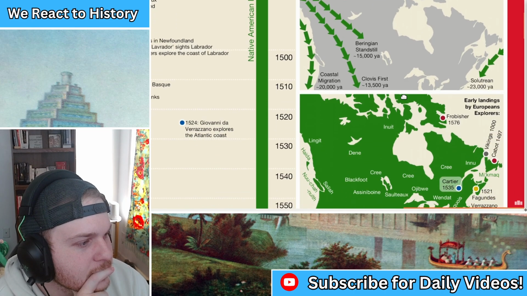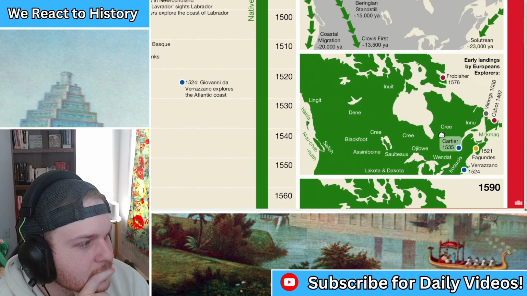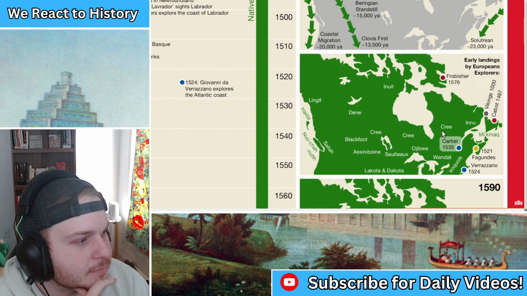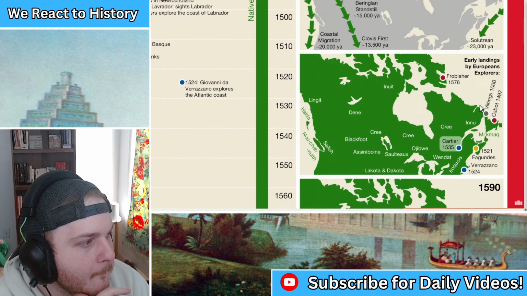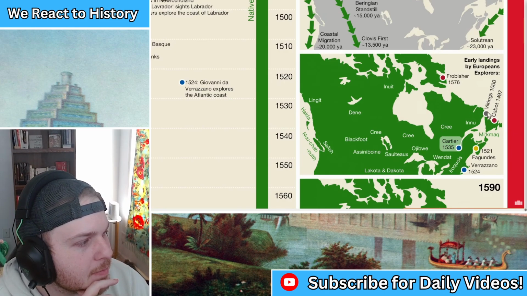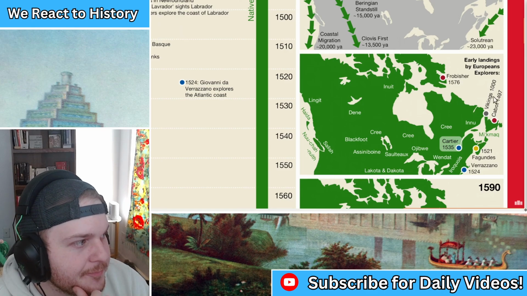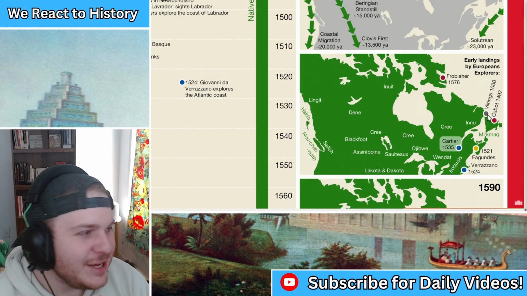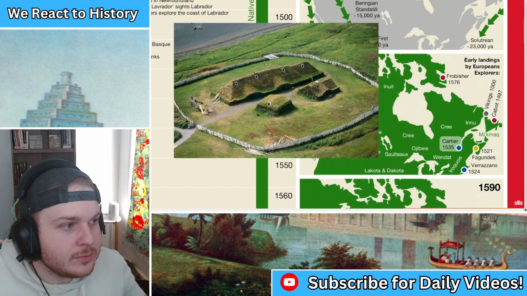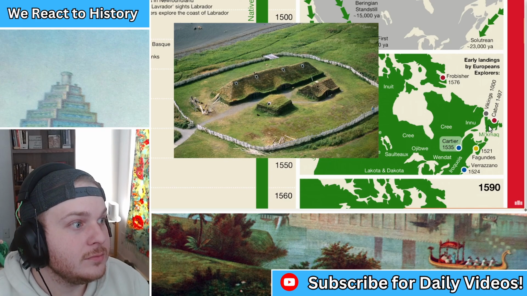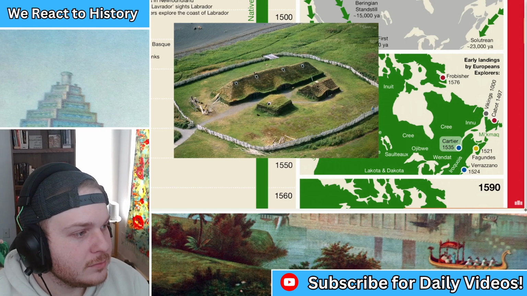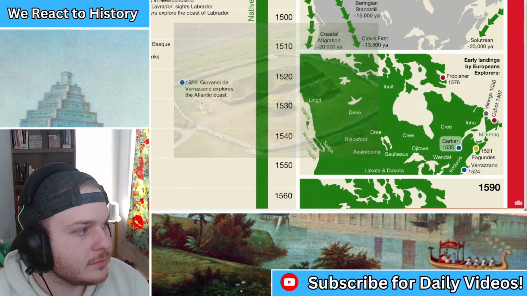The next map indicates some of the earliest landings by European explorers. The first Europeans to arrive were the Vikings. They arrived long before Christopher Columbus, in about the year 1000, and they had at least 2 settlements on the island of Newfoundland. But these Viking settlements were long gone by the time other Europeans started to arrive.